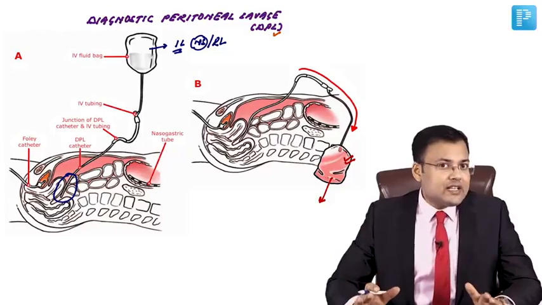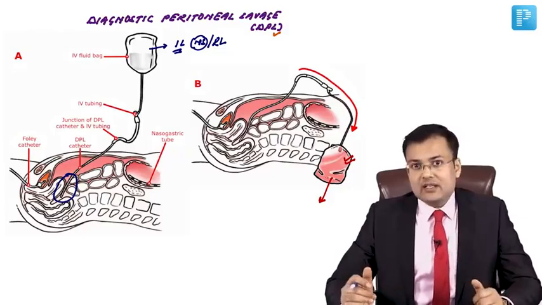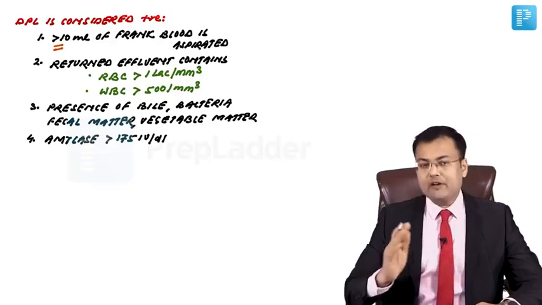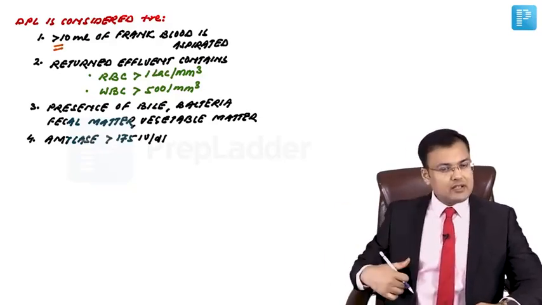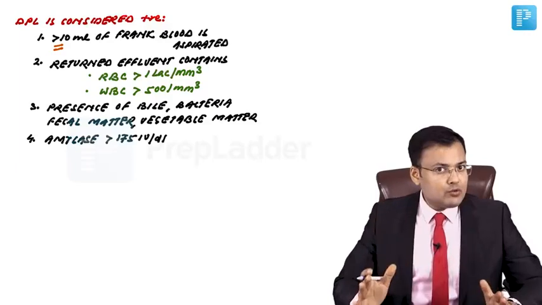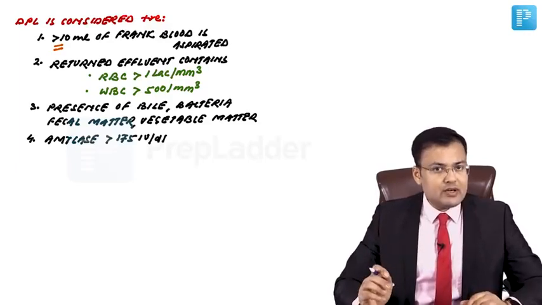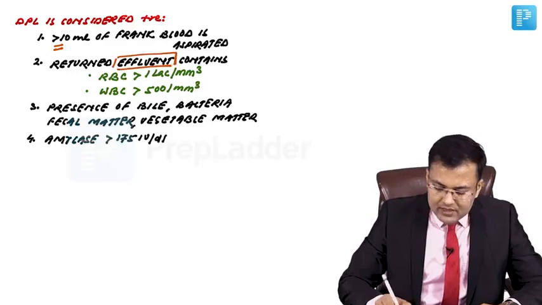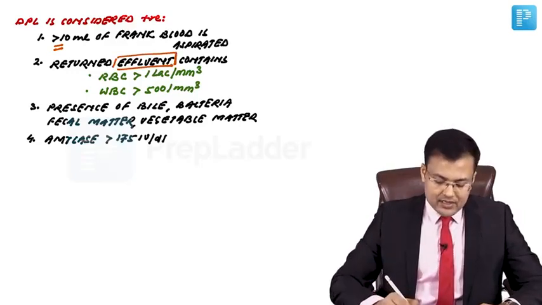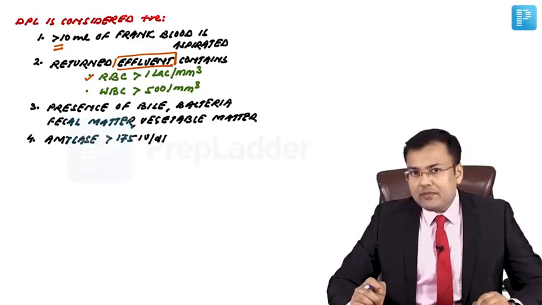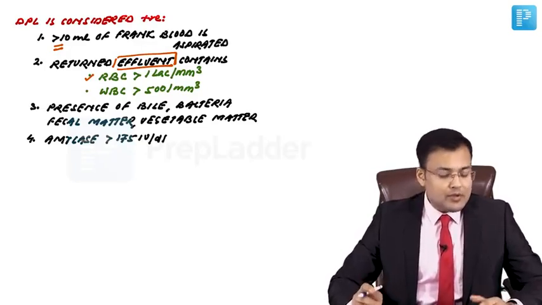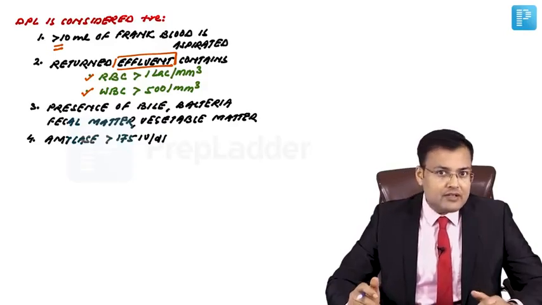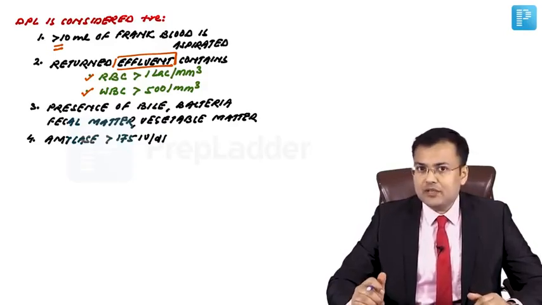So in which cases is DPL considered positive? DPL is considered positive when more than 10 ml of frank blood is aspirated. When we insert the catheter, if we aspirate more than 10 ml of frank blood, it is considered positive. Second, in the effluent sent for examination, if the number of RBCs is more than 1 lakh per mm cube or the number of WBCs is more than 500 per mm cube, it is considered positive.